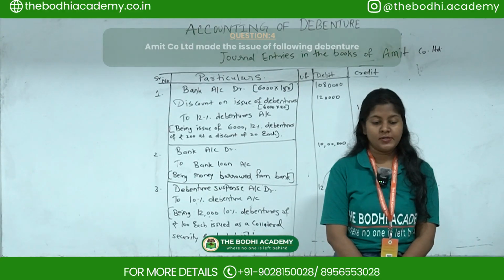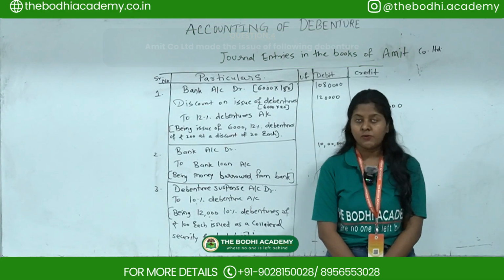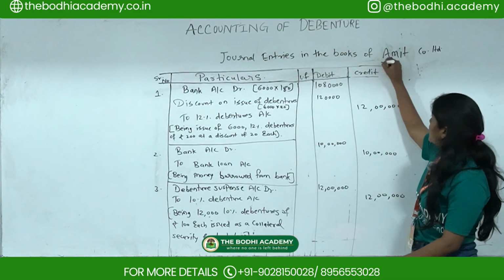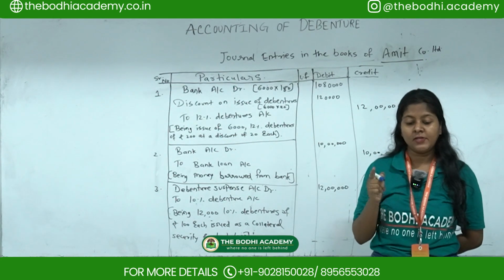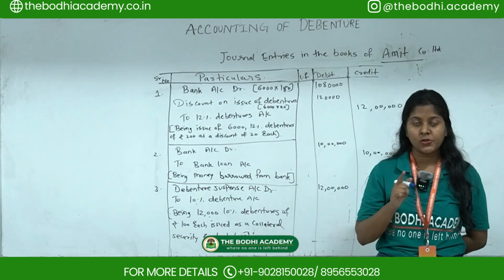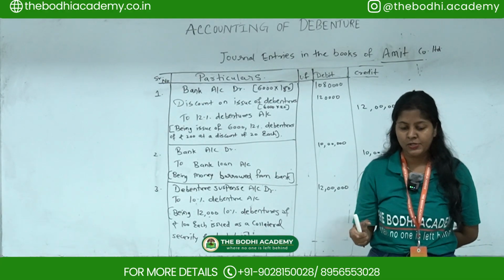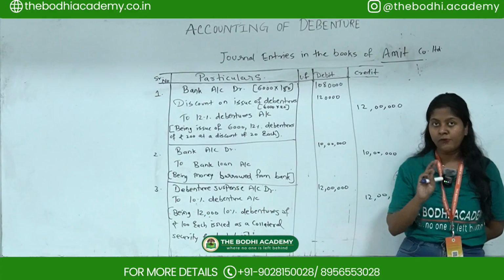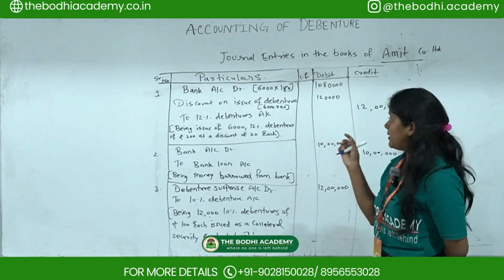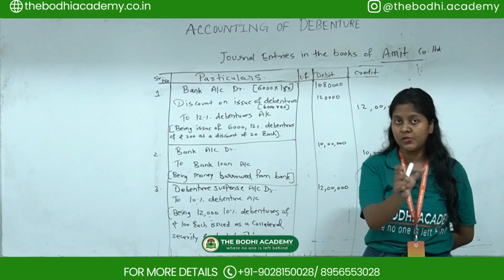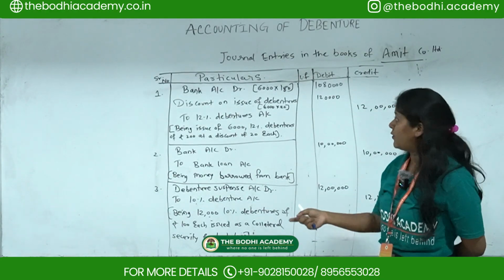The fourth question is: Amit Company Limited made the issue of the following debentures. We have to pass journal entries in the books of Amit Company Limited. The first one, part A, is 6,000 12% debentures of rupees 200 each at rupees 180 each for cash. Debentures are of 200 each, but they are issued at 180 each for cash, so there comes a discount. Debentures are actually 200, minus 180, so you get 20.